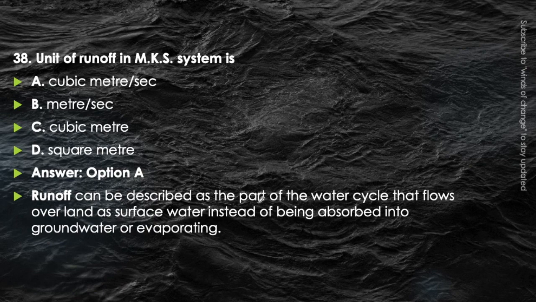Now runoff can be described as the part of the water cycle that flows over land as surface water instead of being absorbed into the groundwater or evaporating. Runoff is that water of the precipitation which does not get infiltrated into the ground or does not get evaporated. These are directly running over the land, which is called the runoff. Okay, and its unit will be m cube per second.